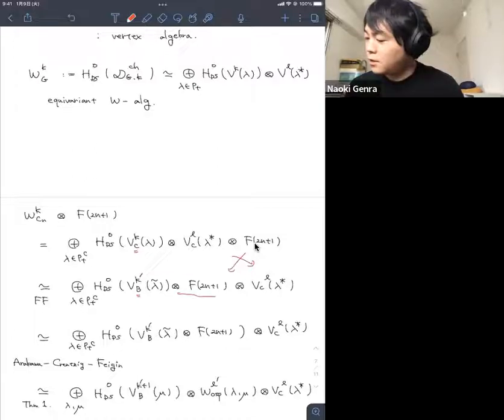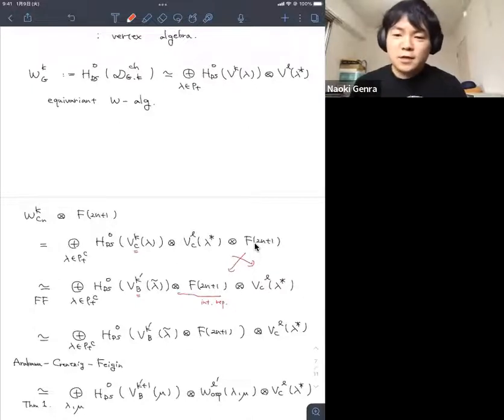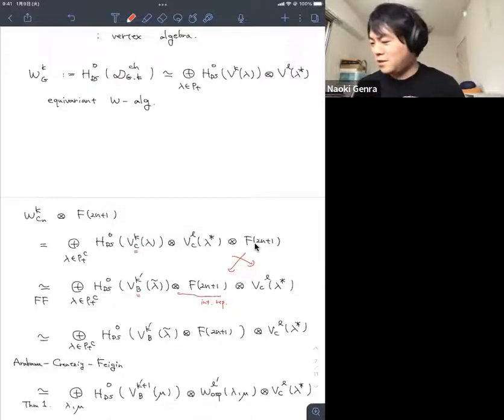The point is this technical statement: Arakawa, Creutzig and Feigin show that tensoring with an integrable representation and taking Drinfeld-Sokolov reduction commutes. This is a very non-trivial statement. The point is they changed the Virasoro element technically, so that they obtained such a state.